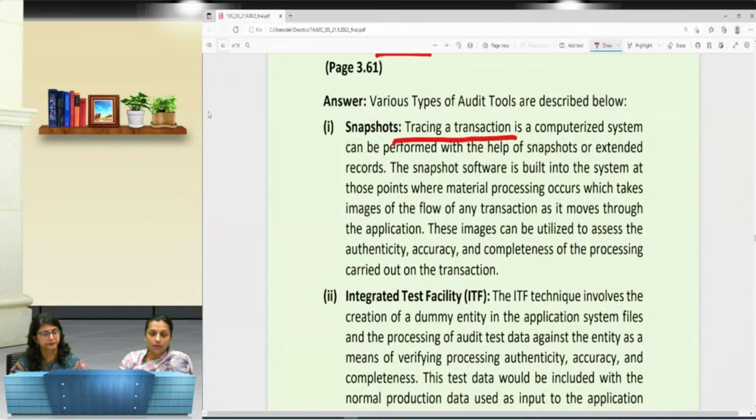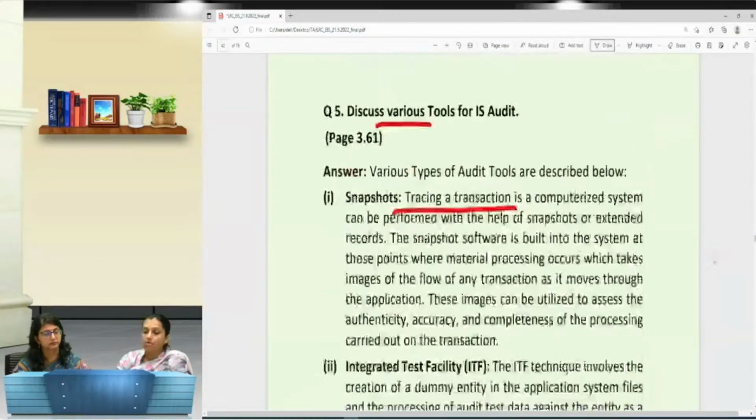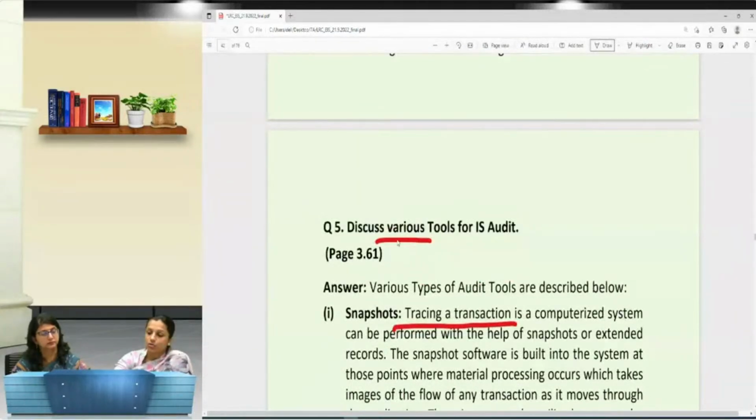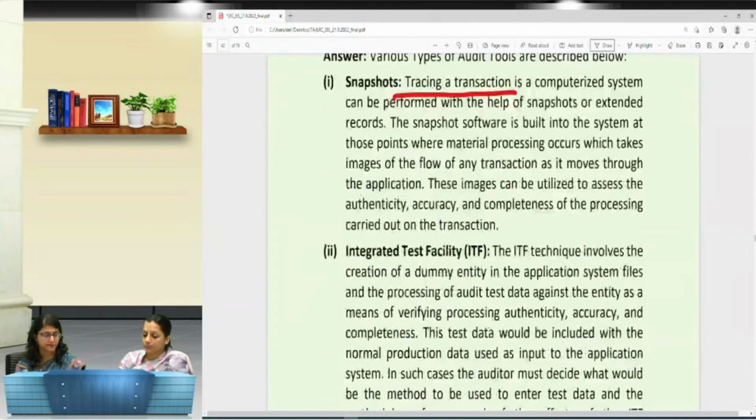So you have to have a thorough understanding of each and every type of audit tool, and then you can find out the answer, because a question can come in an MCQ as well as descriptive. Like in this question, it says only various, so you may write any, depending on the marks. If it's for 4 marks, you can explain 4. If it's for 6 marks, you can explain any 6 of them.